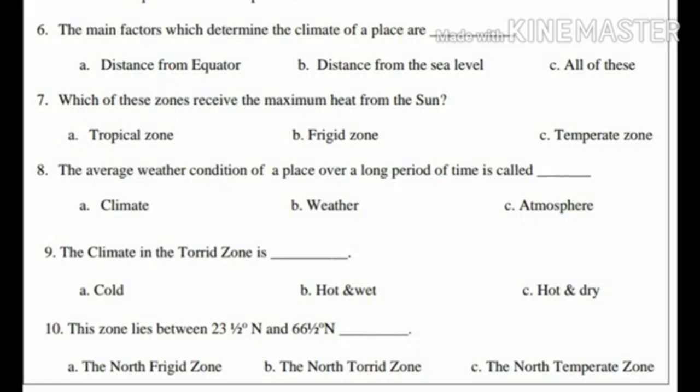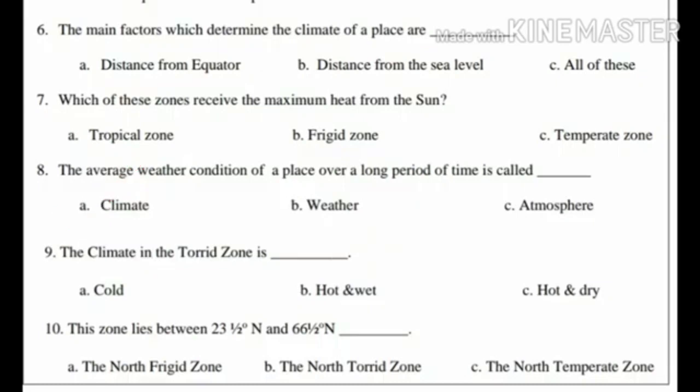Eighth question. The average weather condition of a place over a long period of time is called dash. Option A, climate. Option B, weather. Option C, atmosphere. Yes, the answer is option A, climate. Children, the average weather condition of a place over a long period of time is called climate.